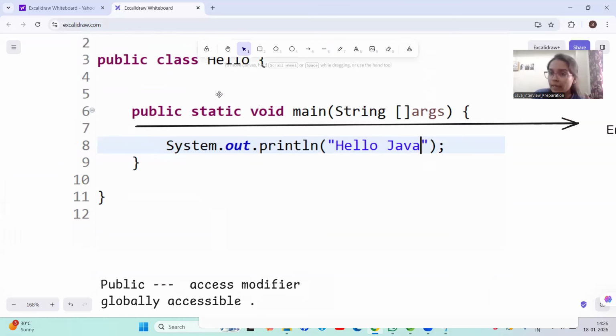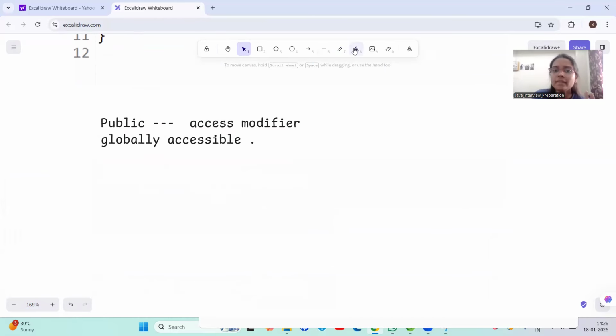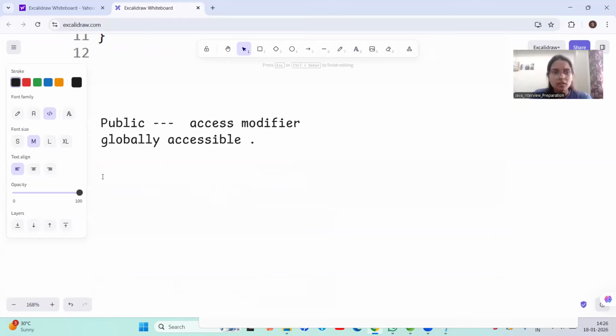The second keyword that we have used is static. Our main method is static. Why is it static? Let's understand. Static is a non-access modifier.